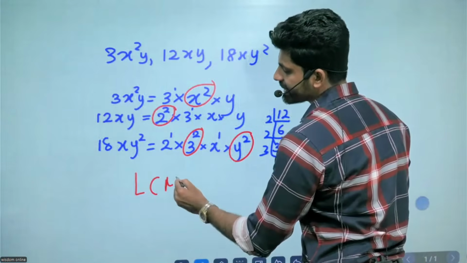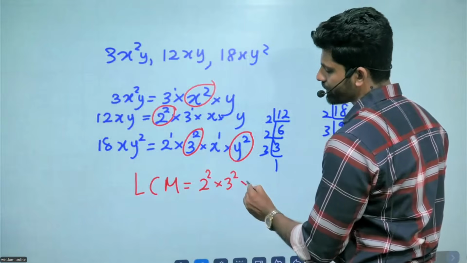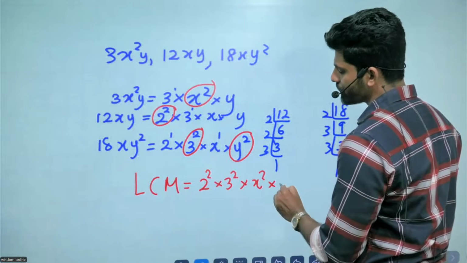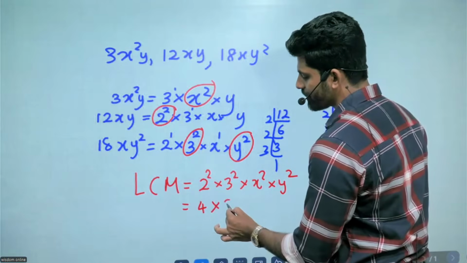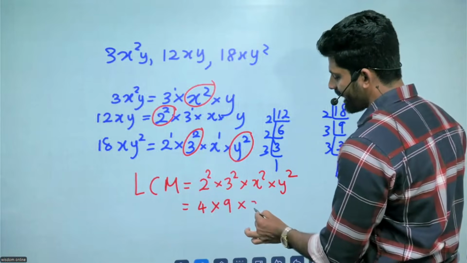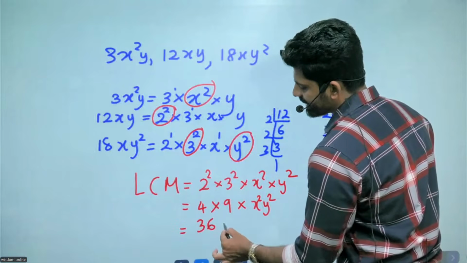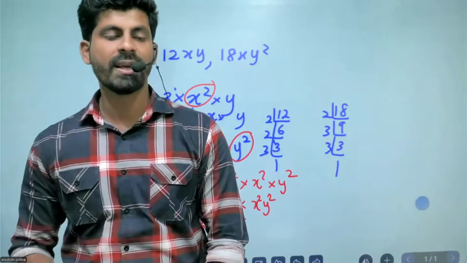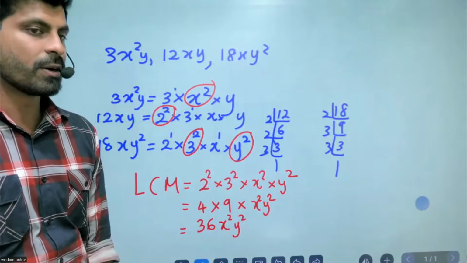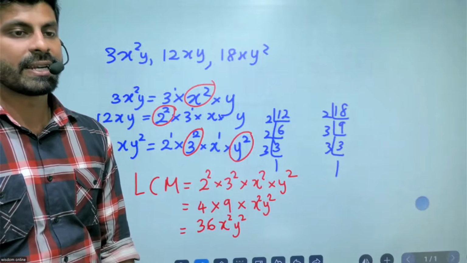That means LCM equals 2 to the power 2, 3 to the power 2, x to the power 2, y to the power 2. 2 to the power 2 is 4, 3 to the power 2 is 9, x squared, y squared. 4 multiplied by 9 is 36, x squared, y squared. You can use any method. Right. Okay. Let's quickly move to the next question.